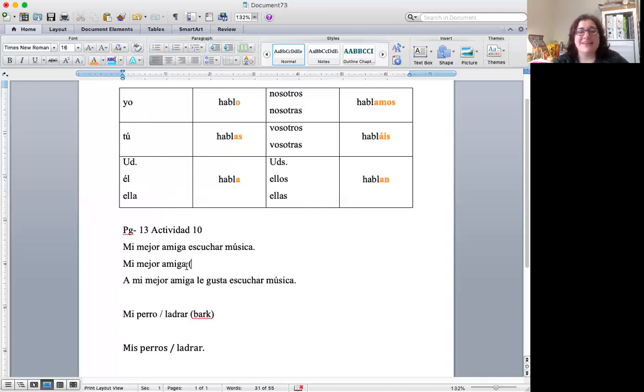Mi mejor amiga. Una amiga, right? There's no S to tell me it's plural, so I know it's one friend. So I'll be on the left singular side of the chart. So I can ignore everything over here. Everything on this side of the chart, I can ignore for now. I'm only looking at the left-hand side. Now I go box by box. So in the first box, am I the person that I'm talking about? Am I talking about myself?